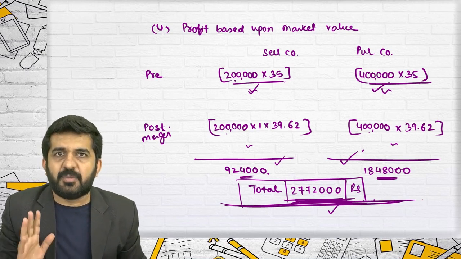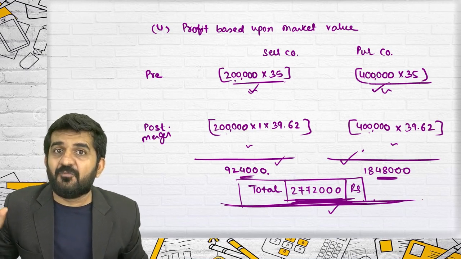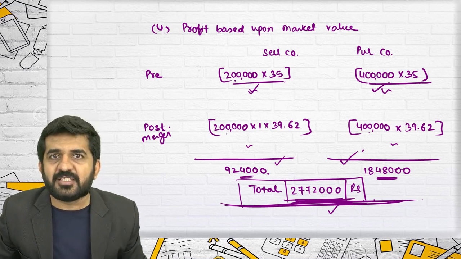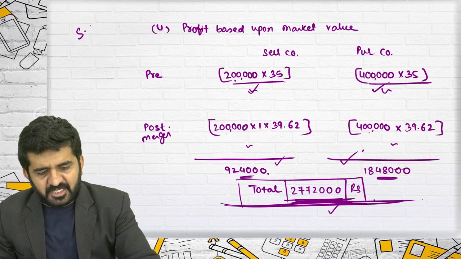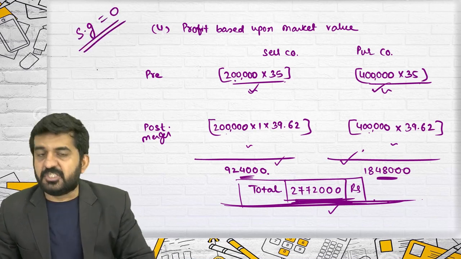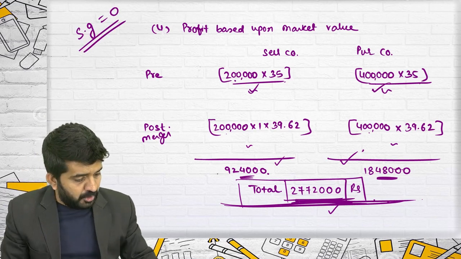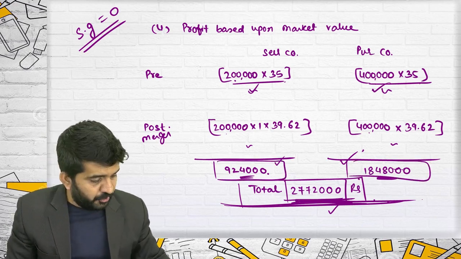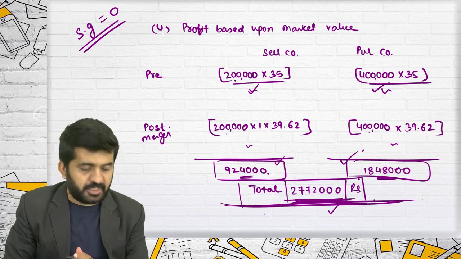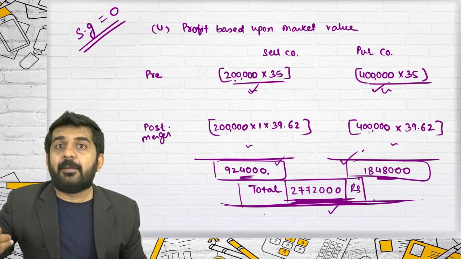One is the way by which Mac has found out. Another is the way which is never asked in examination, but you should know it. Is it correct? What is the synergic gain? It is 0. So total profit should be 0. But it is not 0. It is 27,72,000. Correct. Why does it happen?